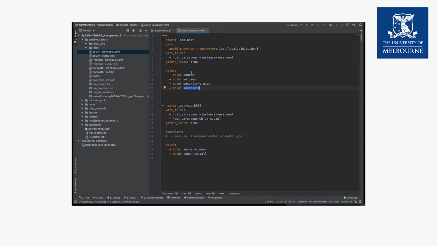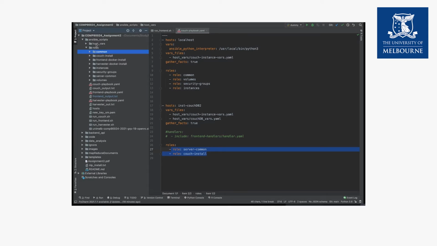With each instances, the way we launch instances is common to every other task, but specifically CouchDB, Harvester, and the front end are deployed with their own particular YAML files. So here we have deployed the variables for CouchDB and the instances, and here we are doing the CouchDB deployments.